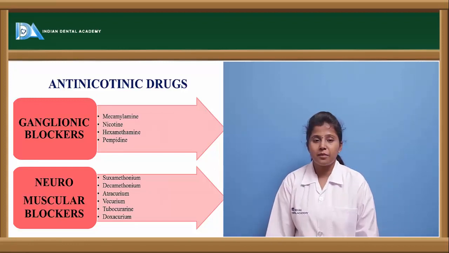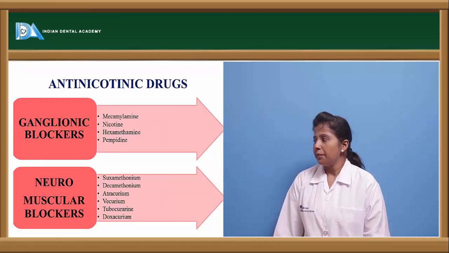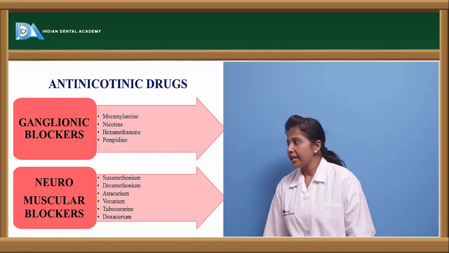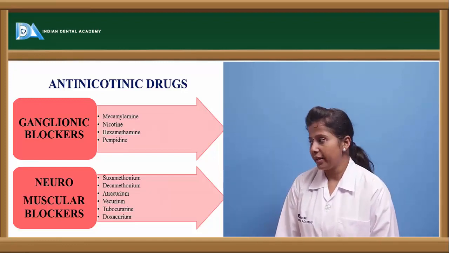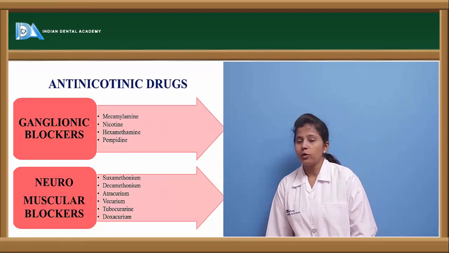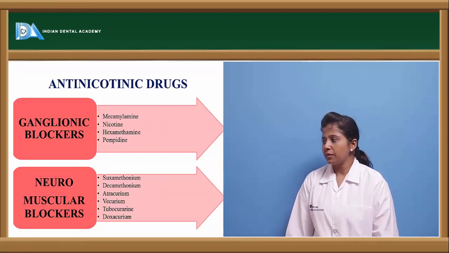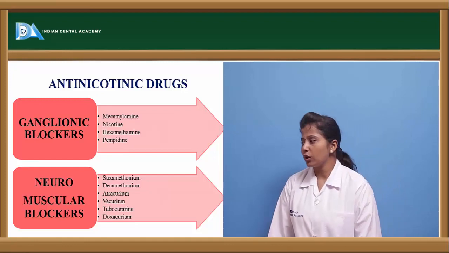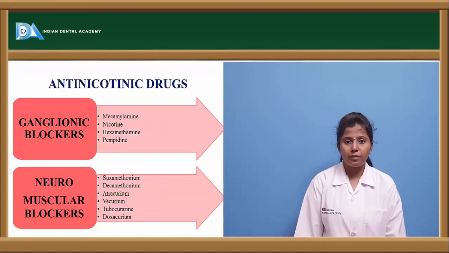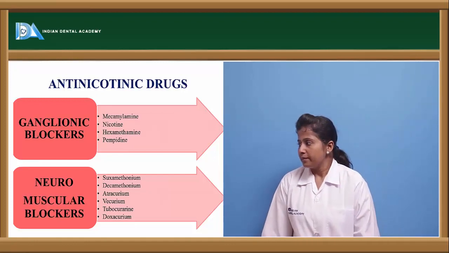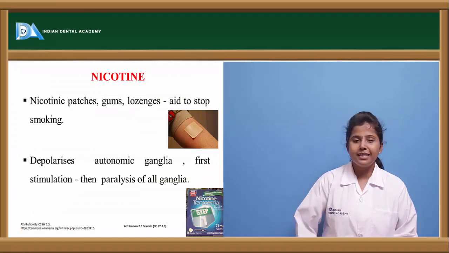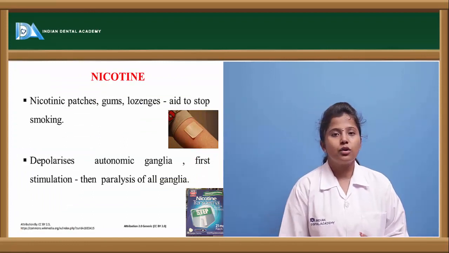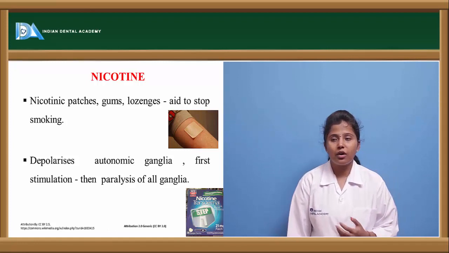The drugs which come under ganglionic blockers are mecamylamine, nicotine, hexamethonium and pempidine. Neuromuscular blockers include suxamethonium, decamethonium, atracurium, vecuronium, tubocurarine, pancuronium and doxacurium. Let us see the individual drugs. The ganglionic blockers first: nicotine.